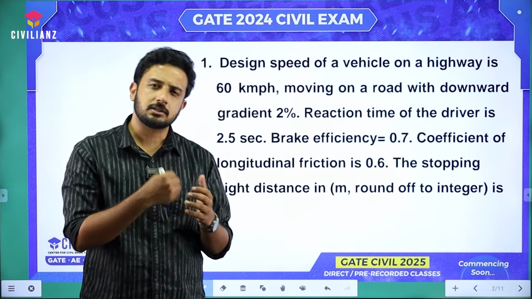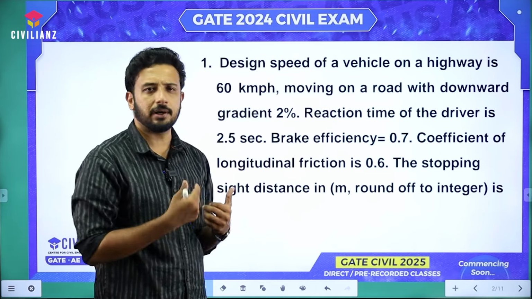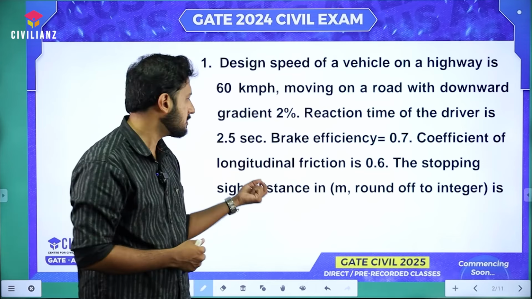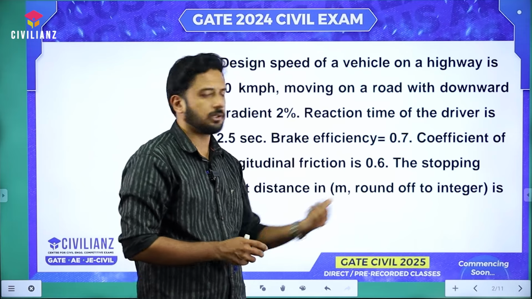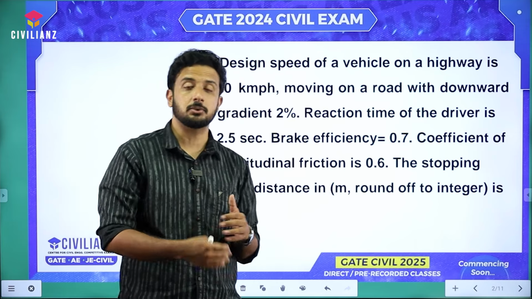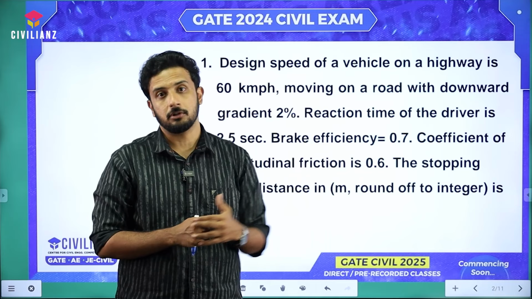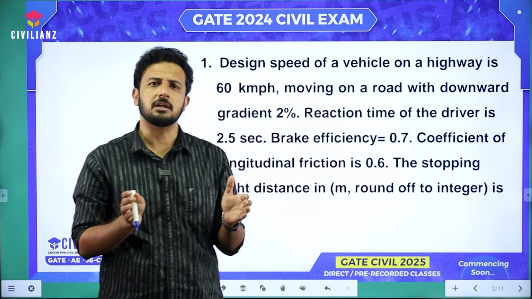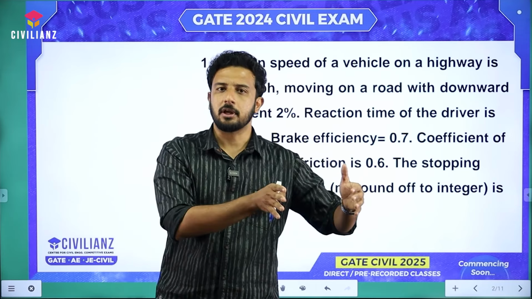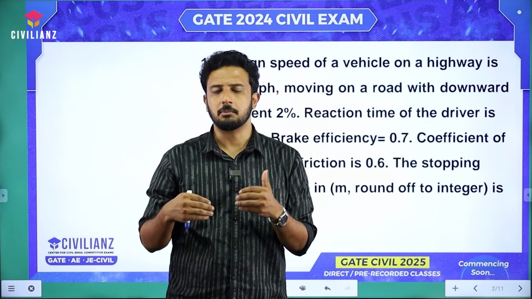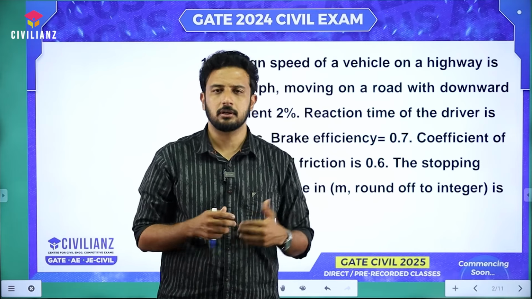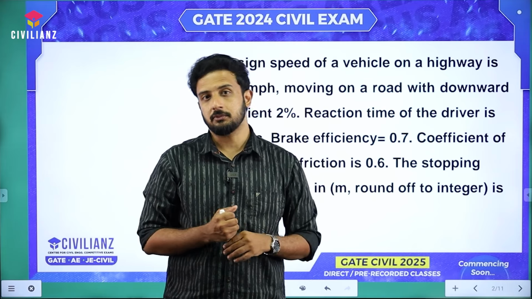In classes, students often ask one doubt whenever they see such questions: how can the coefficient of longitudinal friction be greater than 0.4? Generally we use the value 0.35 to 0.4 in design, minimum 0.35, maximum 0.4, depending upon the speed of the vehicle.